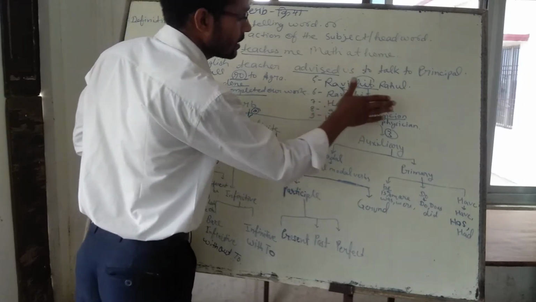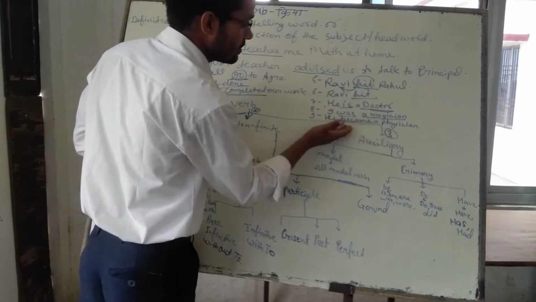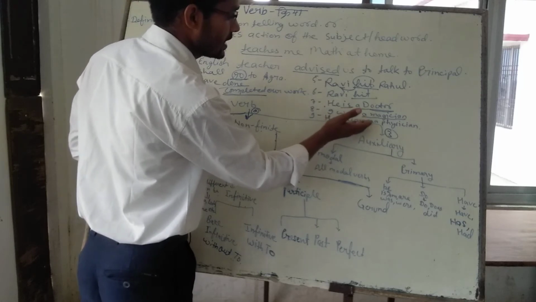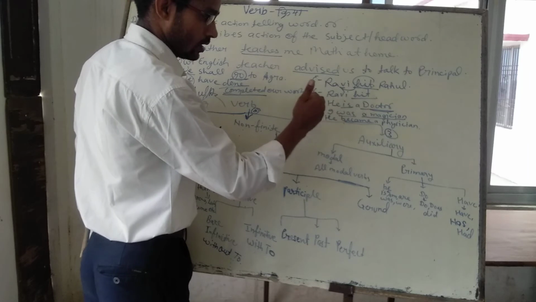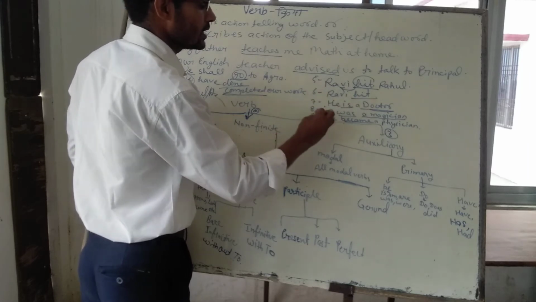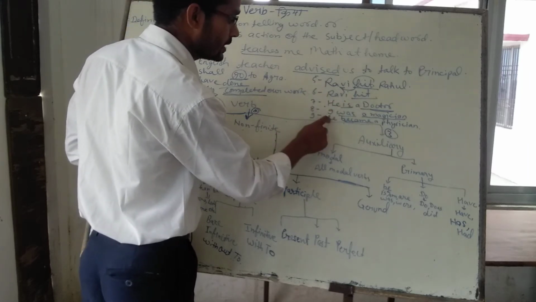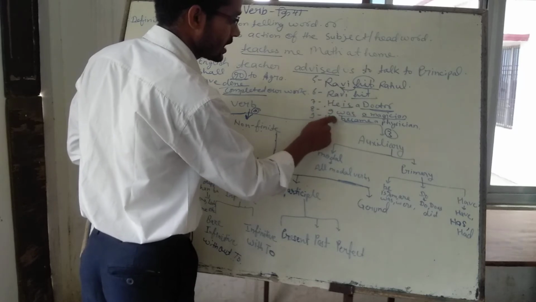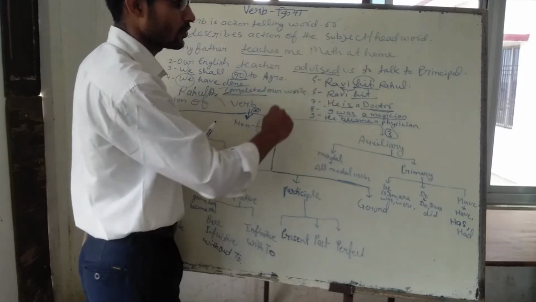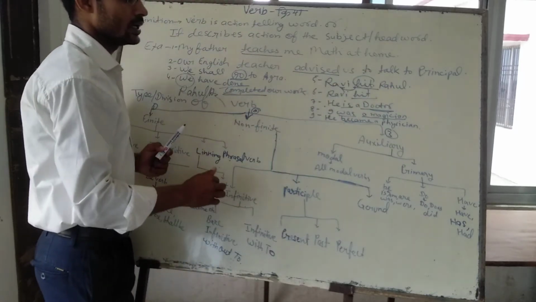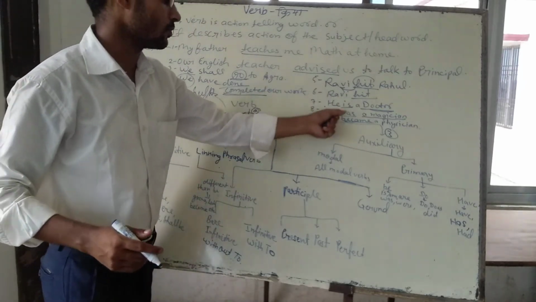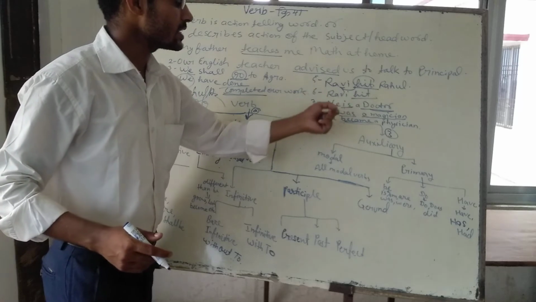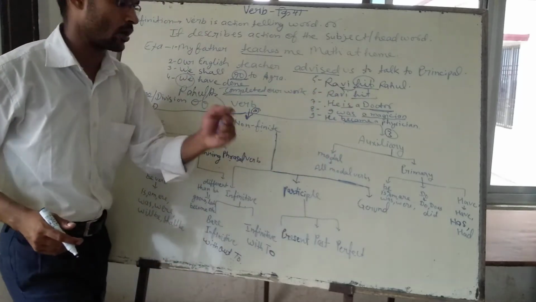In the same way, he became a physician. The word became is a linking verb and it is adding something more to the pronoun he. In this way, in one word or in two words, it is defining that he is the physician. So what is the definition of he? What is the personality of he? That he is the physician. His profession is physician. In this way, the linking verb works to link, to add something more to the head word, the pronoun.